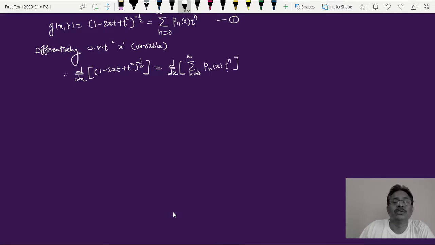Remember, t raised to n is not a function of x, so this can be taken directly outside, and therefore the differential of the left hand side is again minus half into the bracket 1 minus twice xt plus t square. This bracket is as it is.